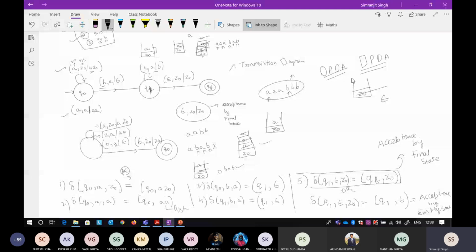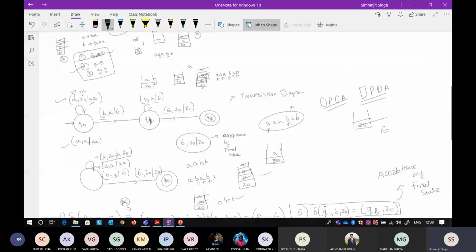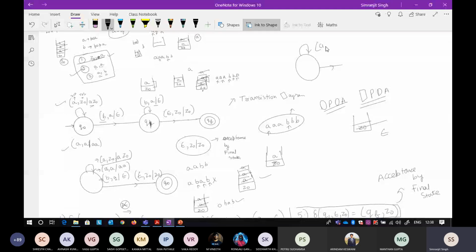I will talk about NPDA later. A non-deterministic pushdown automaton will be something like this: they are the same states, suppose A, Z naught, and then there is a Z naught, and for this state again the same input A, Z naught, it goes to another state. That is non-deterministic: getting the same input, they go towards different states. That is a talk for another day. I'm talking only about deterministic pushdown automata.